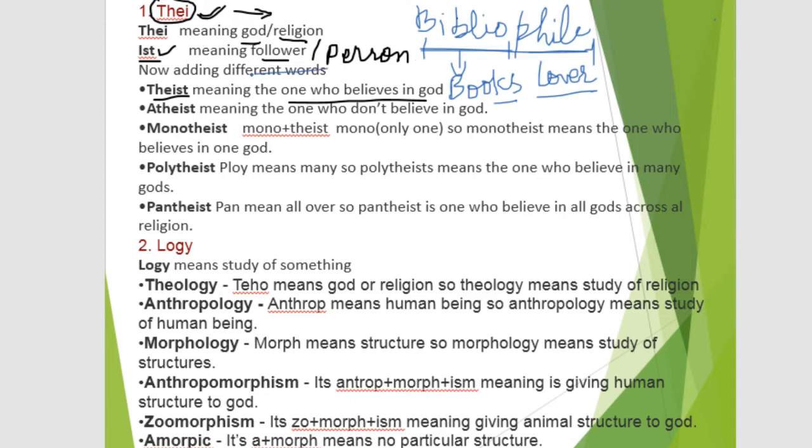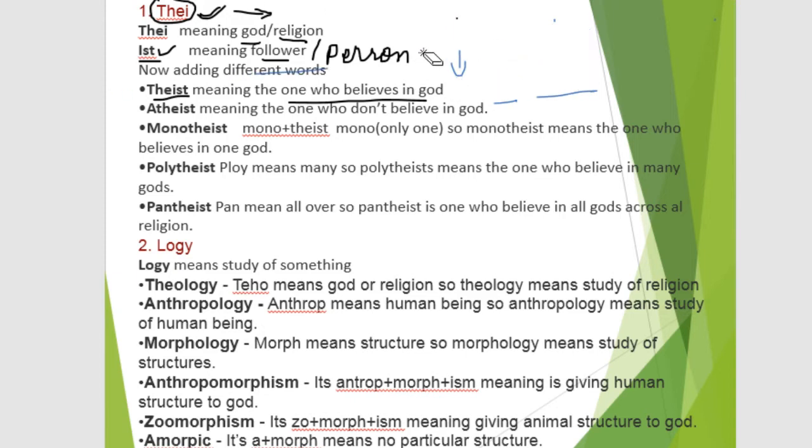Let's begin with another word. Let me erase these. If we go through some more examples, like Thay and East. First one is theist. Theist means astik in Hindi, one who believes in God or worships God.